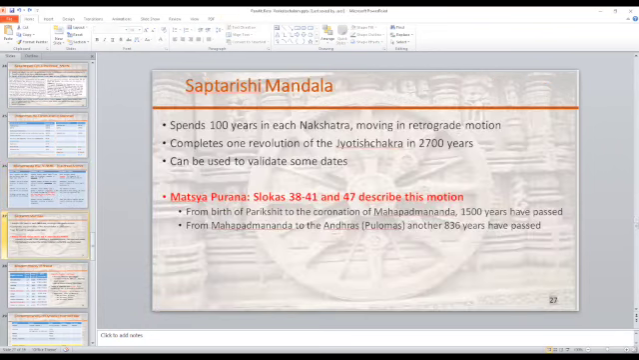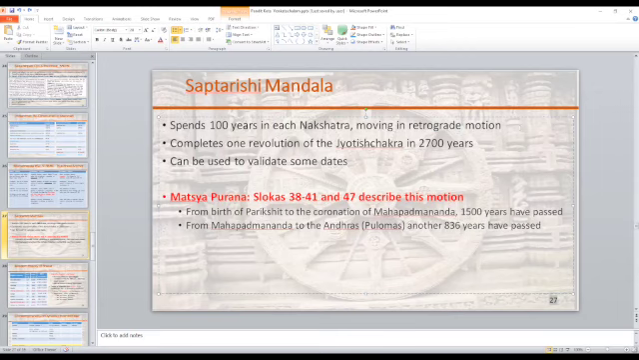What is the Saptarishi Mandala? And this is the key. It moves in retrograde motion. So if the Jyotish Chakra is moving in one direction, then the Saptarishi Mandala is moving in retrograde motion. And that is why Aslesha comes after Maga. So does that answer your question, sir?